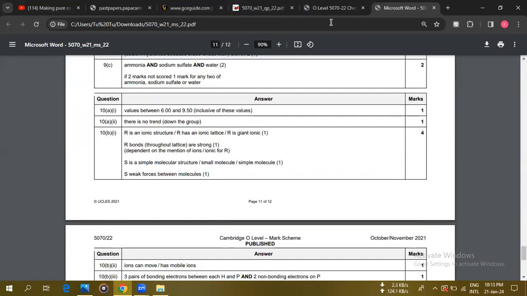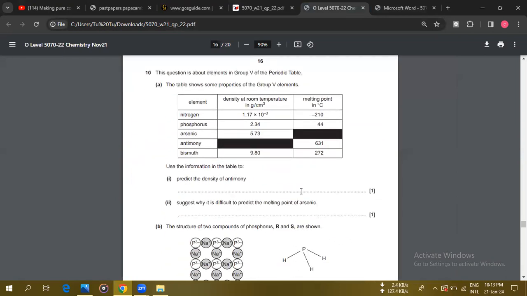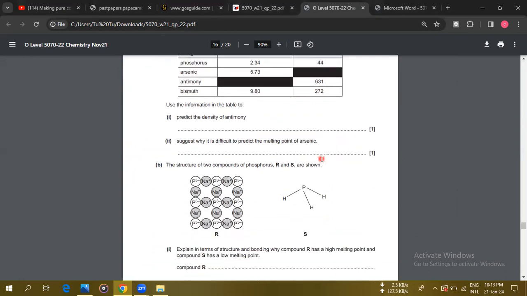So the next one suggests why it is difficult to predict the melting point of arsenic. Melting point doesn't have a trend. If you see here, the trend is not there, right? There's no good trend here. Minus 210, 44, then 631, then 272. So we can't predict this number. You can say there's no clear trend.